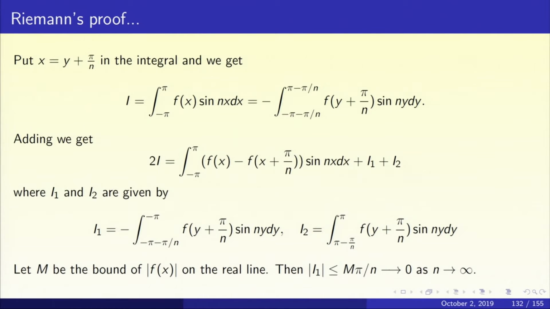That's easy. Why is that easy? f of x is uniformly continuous and bounded on the entire real line. So let us call capital M the bound for mod f(x). So what happens to mod I1? Mod I1 is less than or equal to the integral over minus pi by n to minus pi of mod f of y plus pi by n.